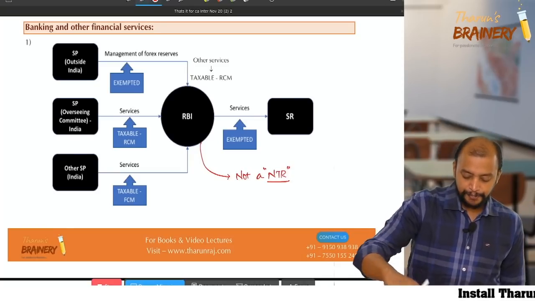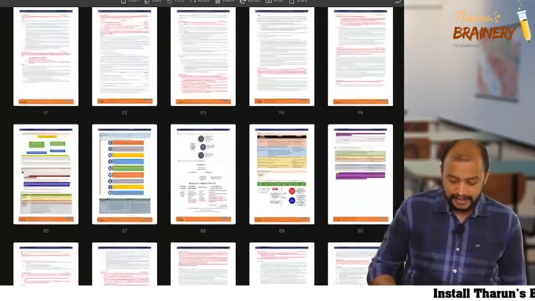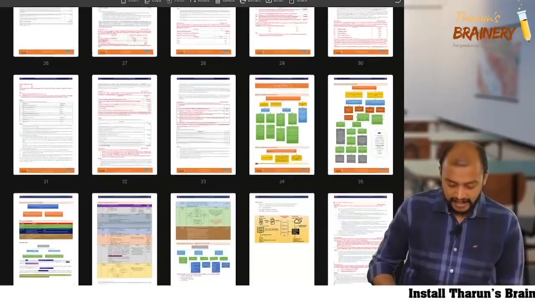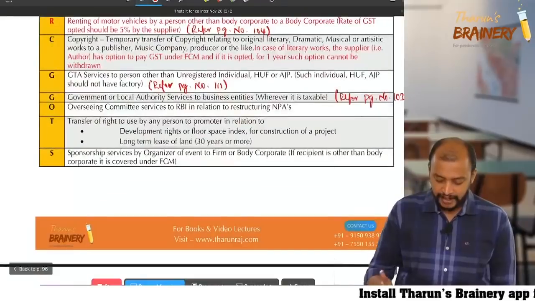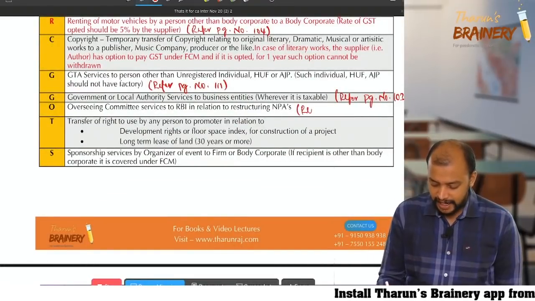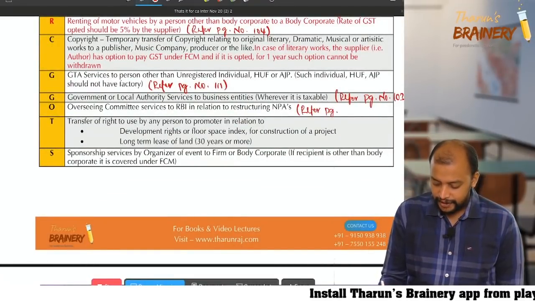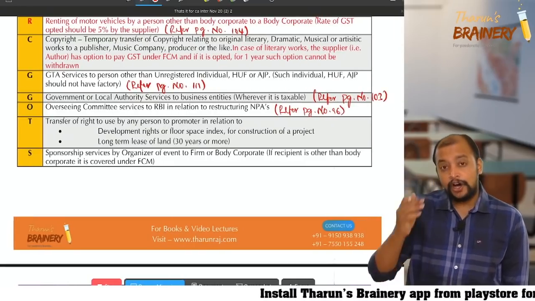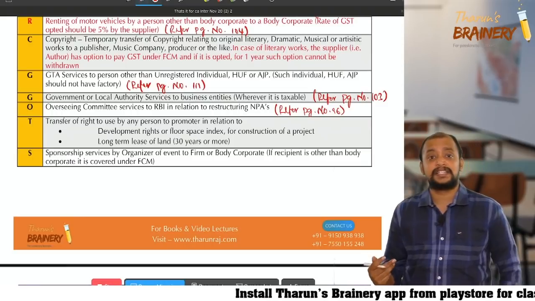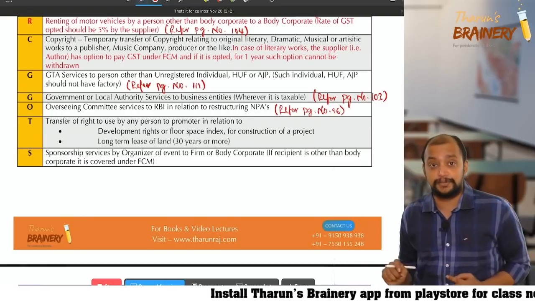Okay. So please take that list of services and write down, refer page 96. Refer page number 96. What I am doing is, all services which are covered under RCM, I am linking with the exemptions. Okay.